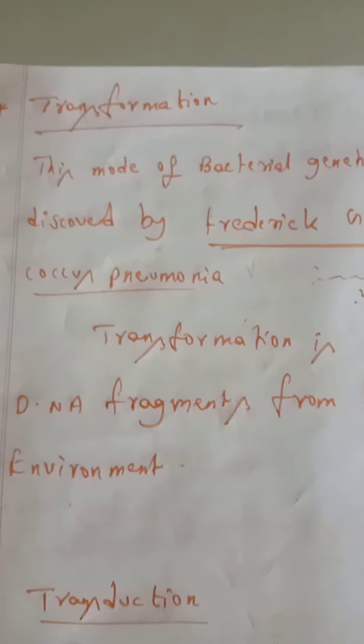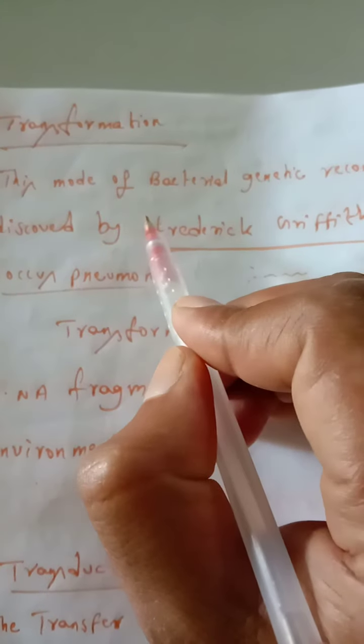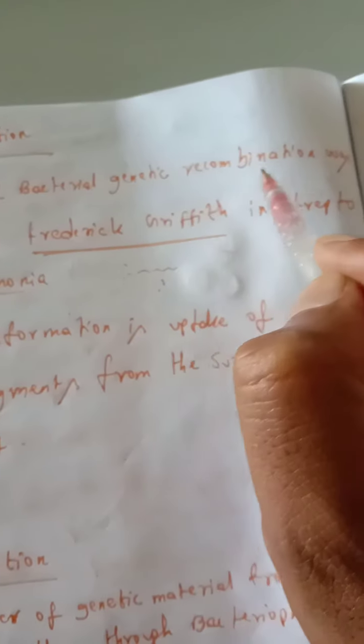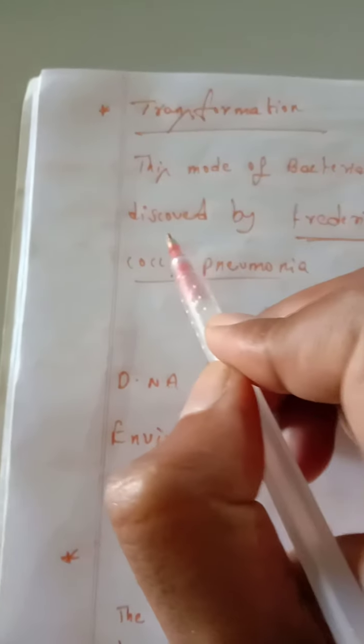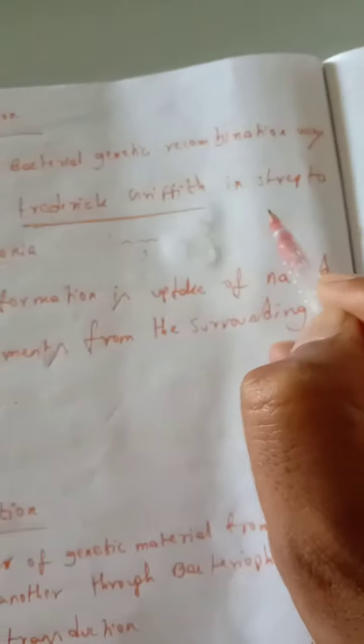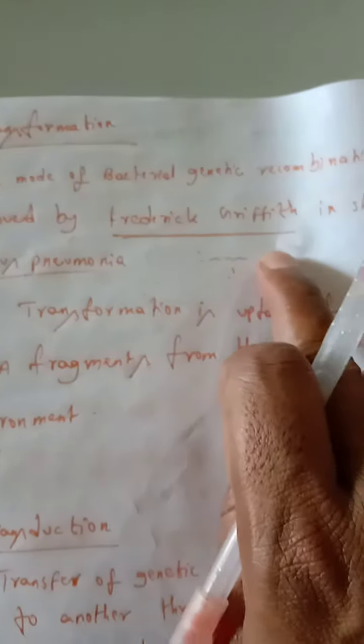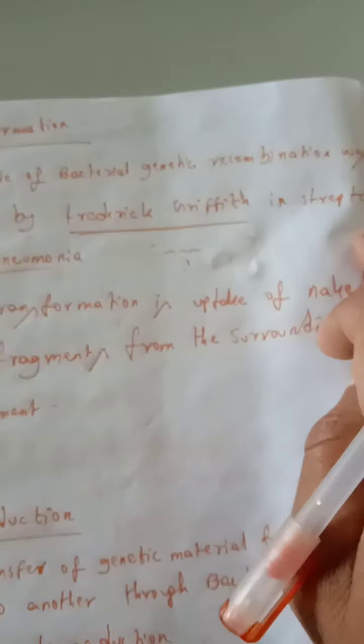Next one, transformation. Transformation means, look, this type of bacterial genetic recombination was discovered by Frederick Griffith in Streptococcus pneumoniae. So transformation was discovered by Frederick Griffith. In which bacteria?